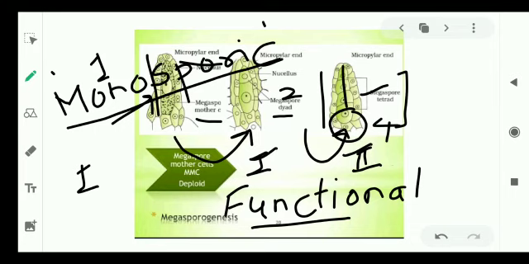Now the question is, which megaspore becomes functional? Whether the megaspore near the micropylar end becomes functional or the megaspore which is near the chalazal region becomes functional. So it depends upon the type of species. But in most of the angiosperms, the megaspore which is near the chalazal end becomes functional. So such type of development is referred as polygonum type of development of embryo sac. So in most of the angiosperms, polygonum type is seen. That is, the functional megaspore is near the chalazal region.